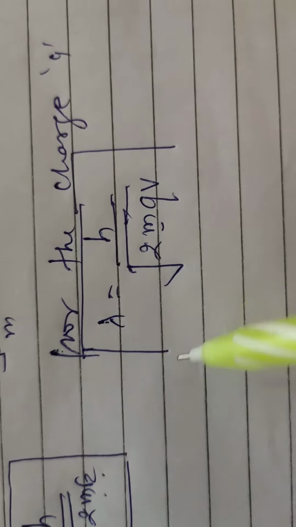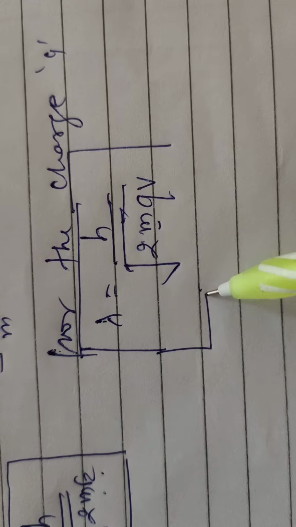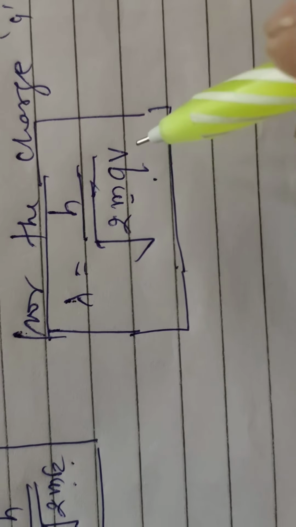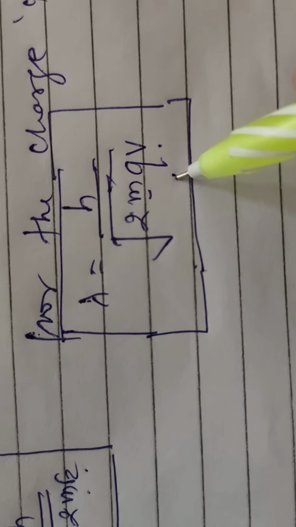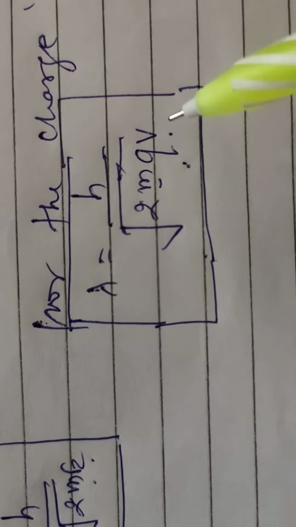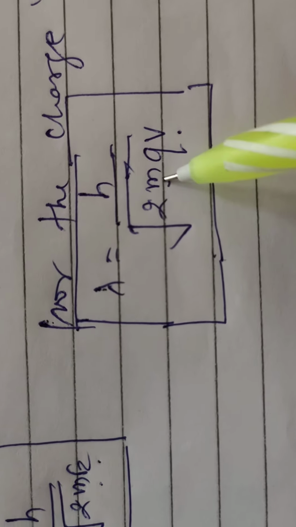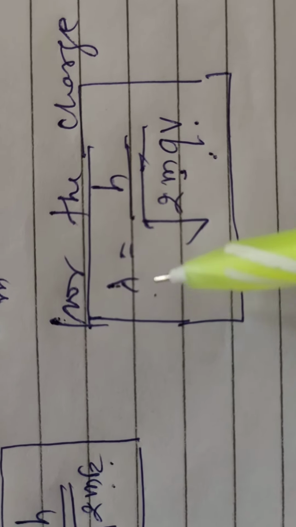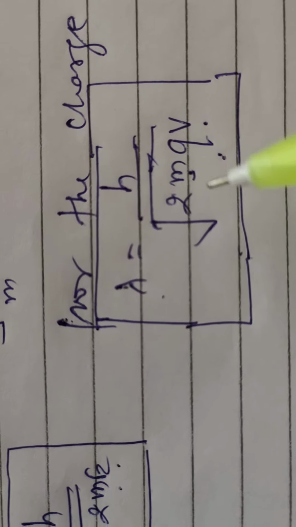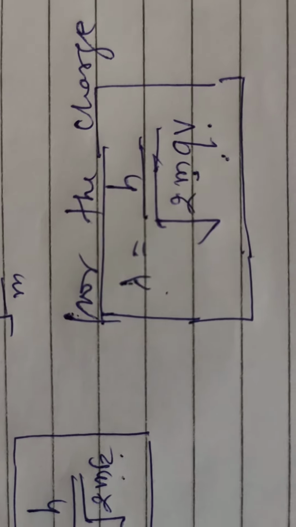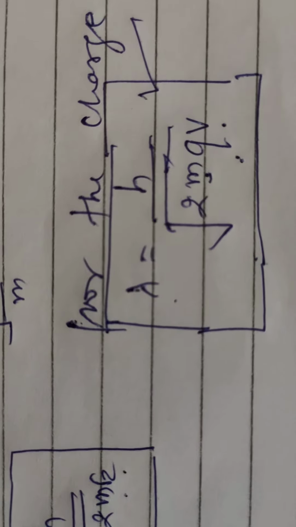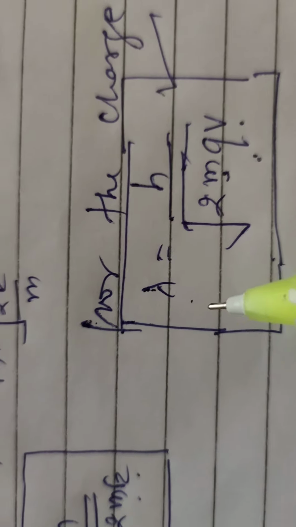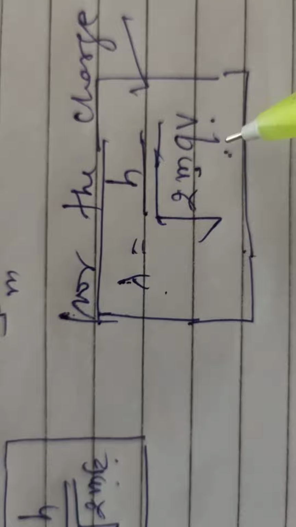Therefore lambda is equal to h upon under root of twice m q V. This relation can be used for the determination of lambda, the wavelength of a charged particle.